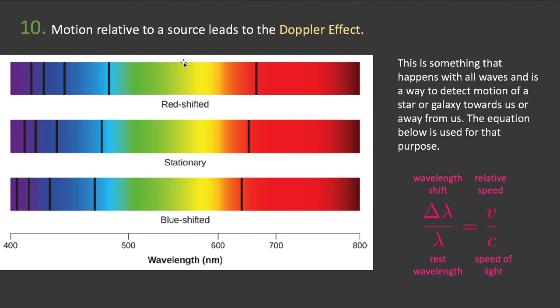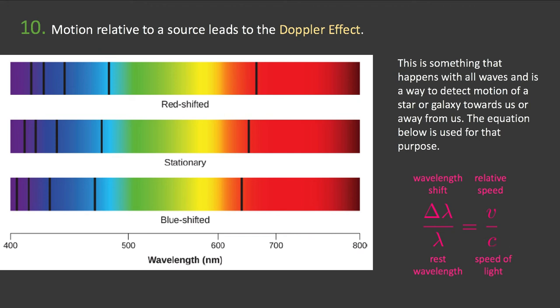And we can calculate how fast they're moving away from us by how much they are redshifted using this Doppler effect equation here. So there's a wavelength shift, which we call delta lambda. The rest wavelength is the wavelength it would have if it was stationary, and that's related to the speed of the source divided by the speed of light.